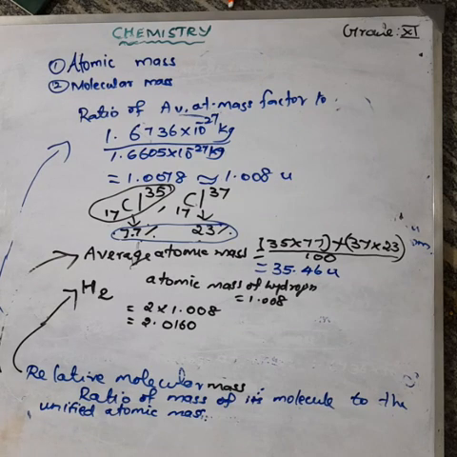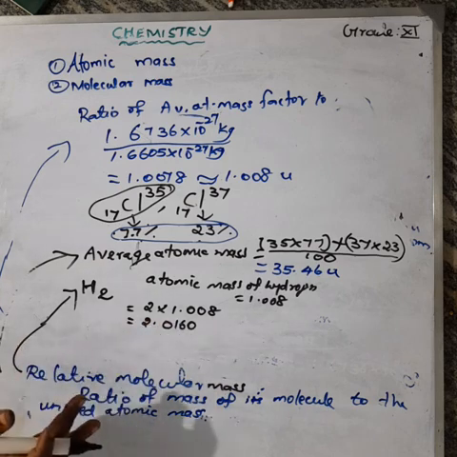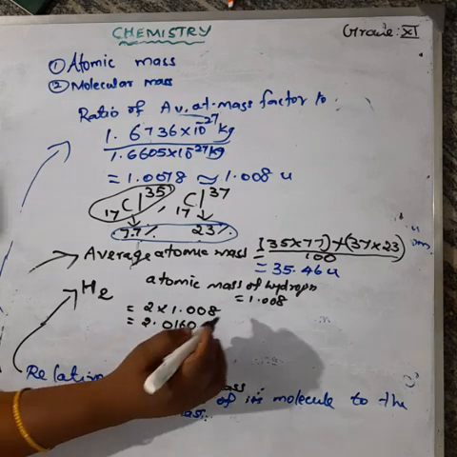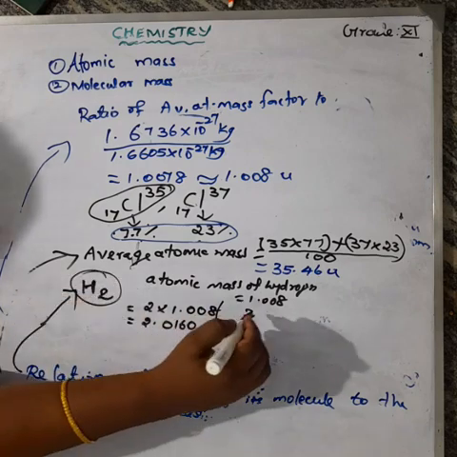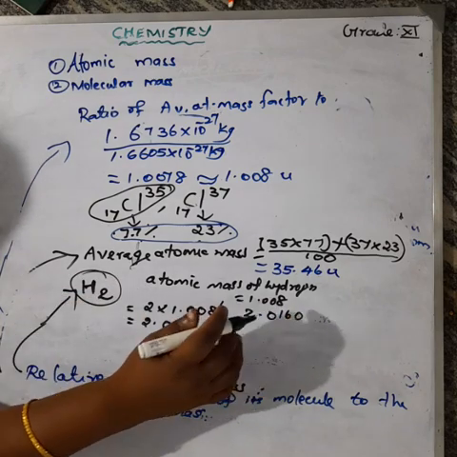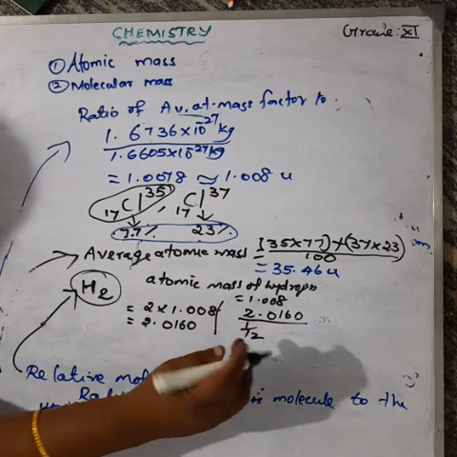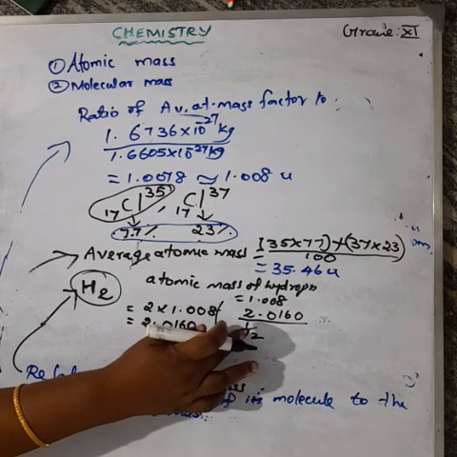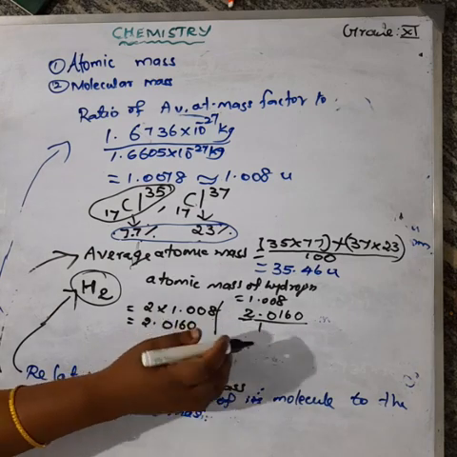So what is the relative molecular mass of a compound? By definition, it is the ratio of the mass of the molecule to the unified atomic mass unit. Here the mass of the hydrogen molecule is 2.016, divided by the unified atomic mass unit, which is 1 AMU. So relating these two, we get 2.016 U.